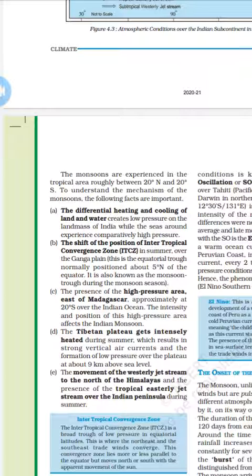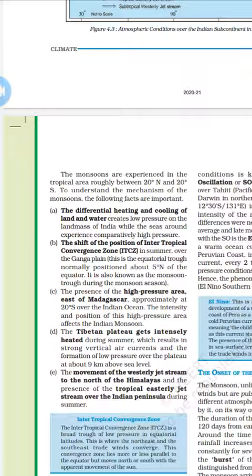The second one is the shift of the position of the intertropical convergence zone, ITCZ, in the summer. When we see the Ganga plains, this is an equatorial trough, in its normal position about 5 degrees north of the equator. It is also known as the monsoon trough during the monsoon season, when it is over the Ganga plains.